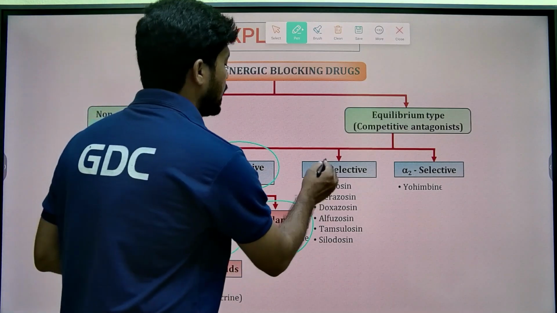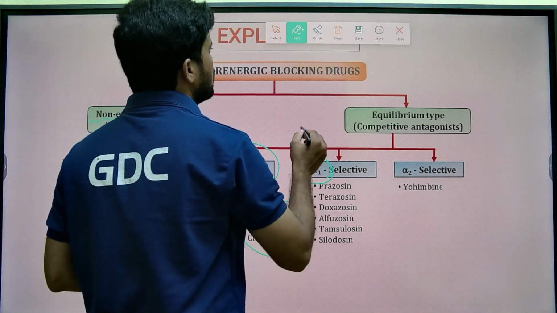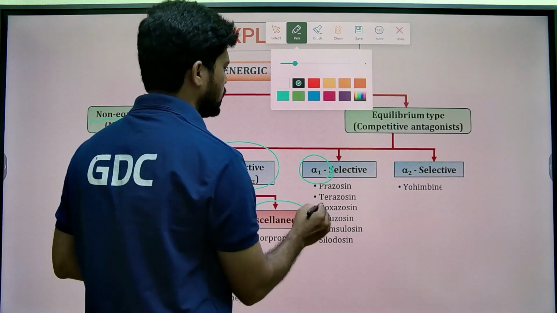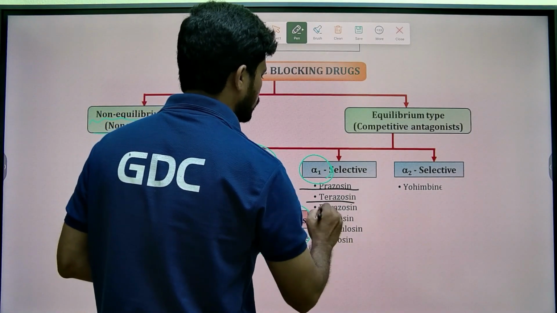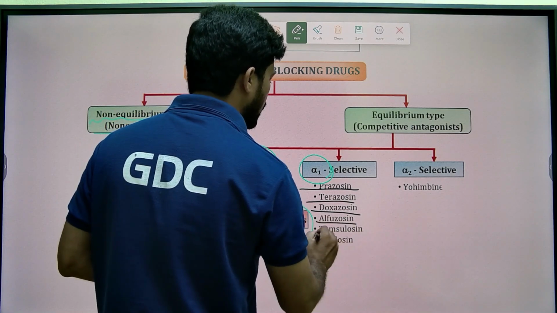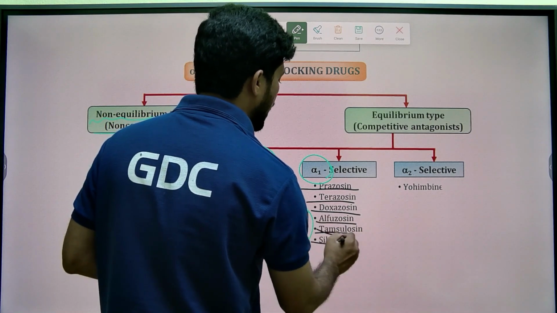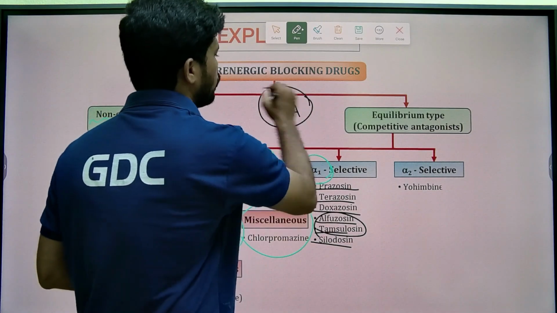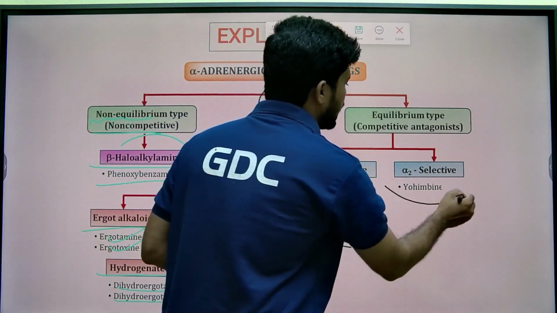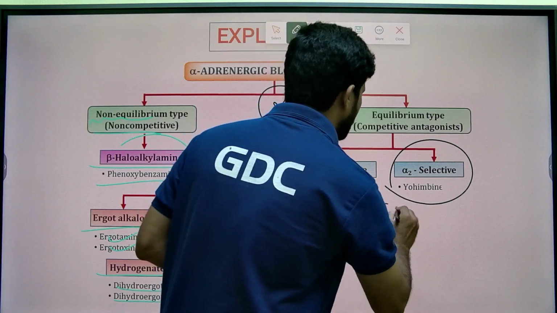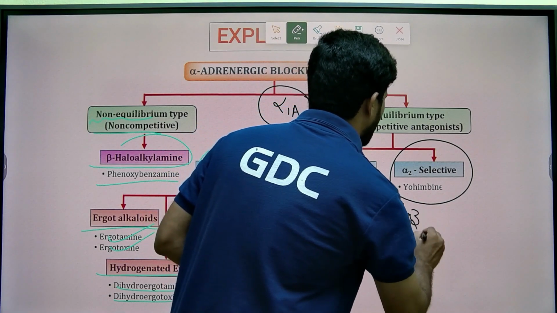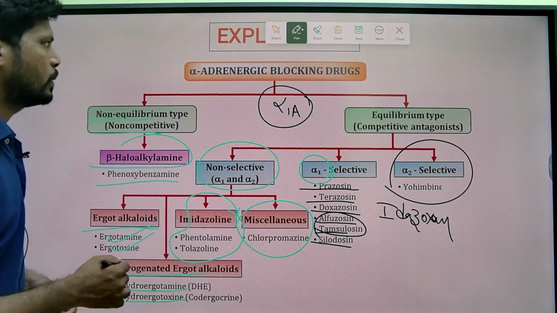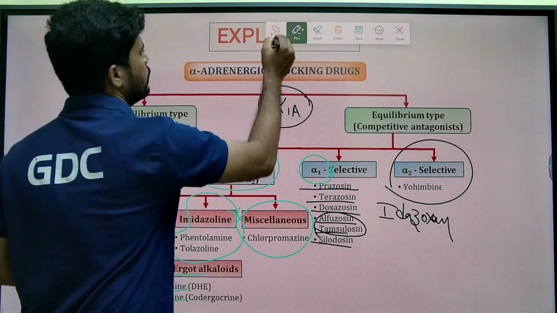Next, selective alpha 1 receptor blockers, like alfuzosin, prazosin, terazosin, doxazosin, tamsulosin, silodosin. Tamsulosin selectively blocks the alpha 1A receptor present on the prostate. And alpha 2 selective receptor blockers like yohimbine as well as idazoxan. So that is the explanation of the MCQ.